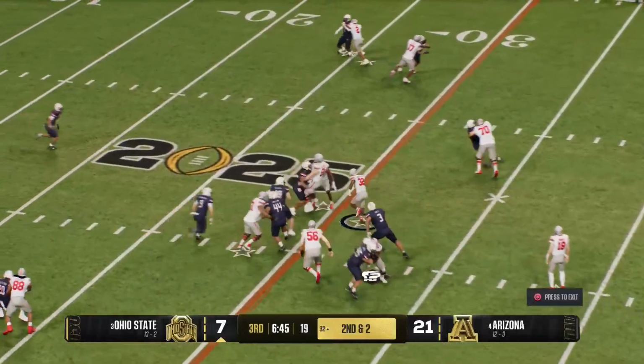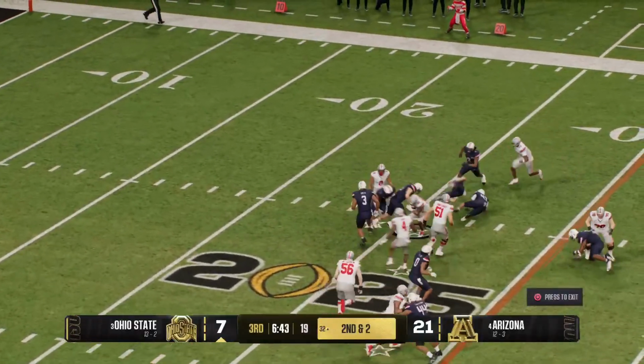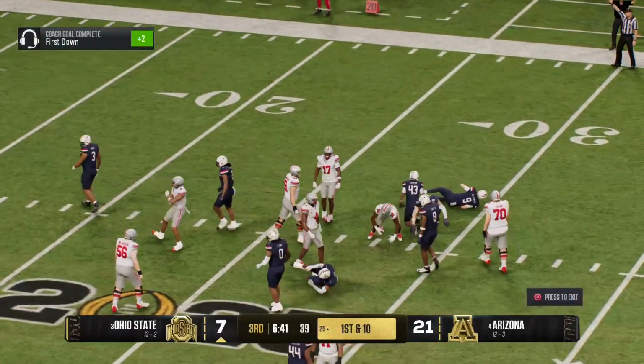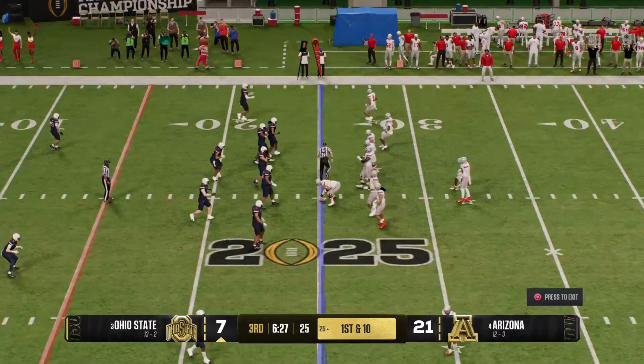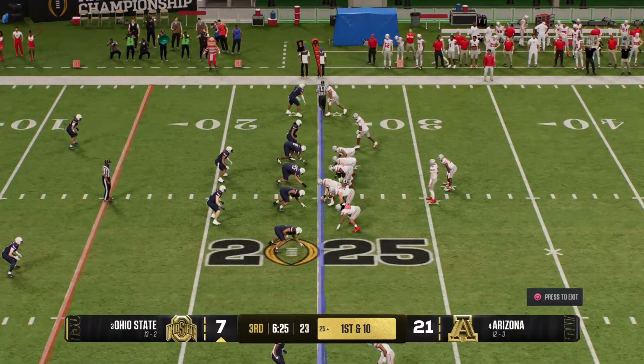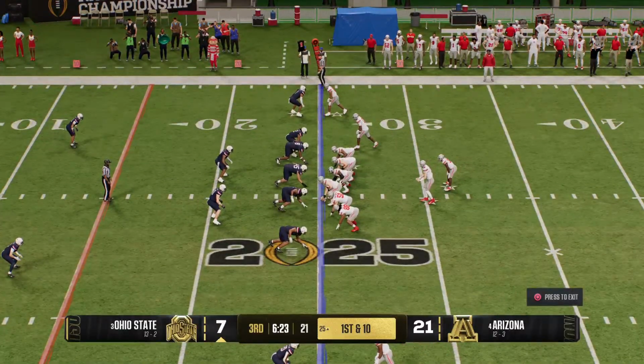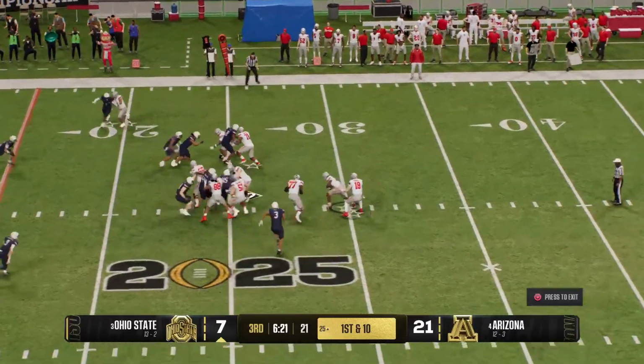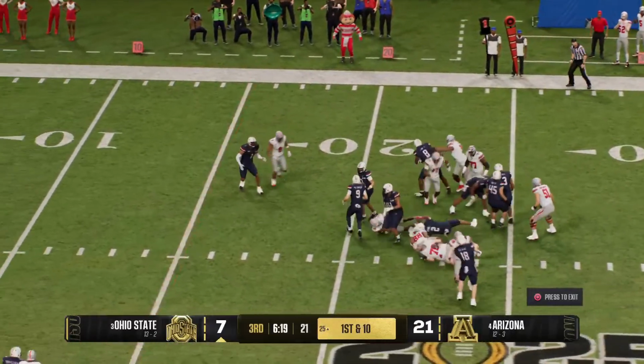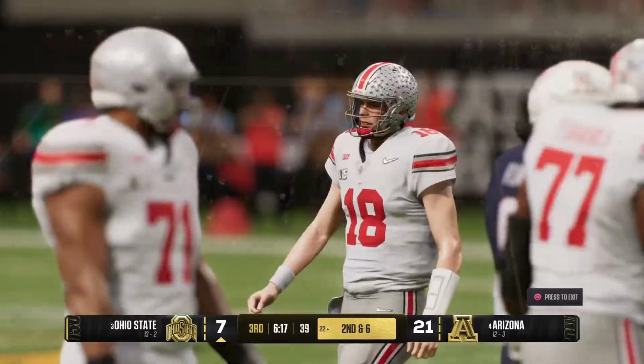And the tailback's got it again. Makes a nice move there. And he'll be taken down, but he does have 1st down yardage. The running play gives the offense a fresh set of downs. They'll try the right here. And that run produces a decent gain.